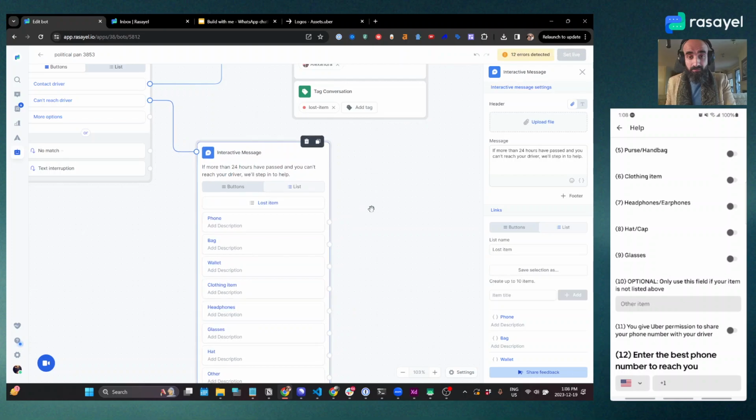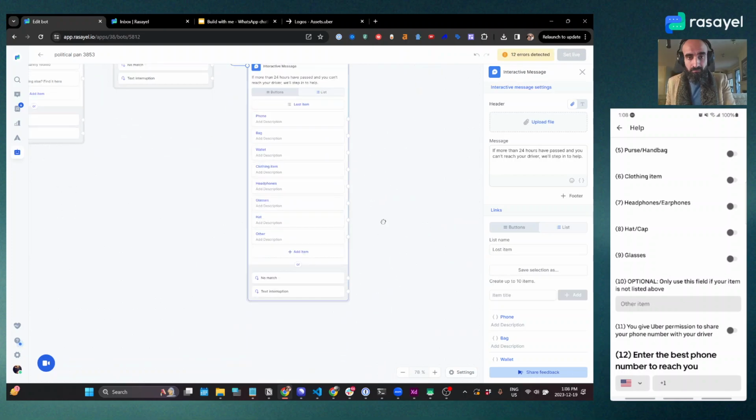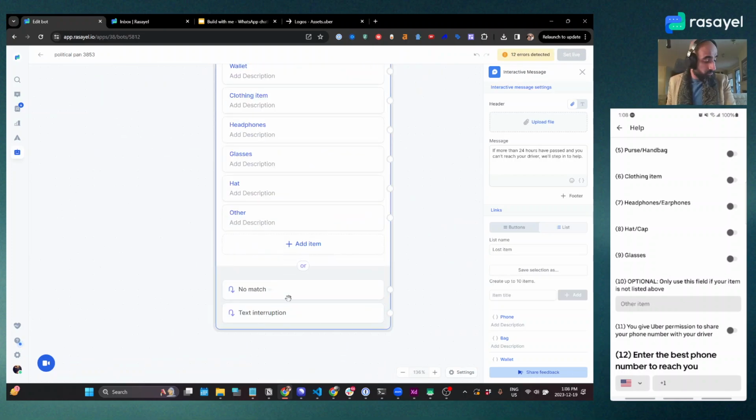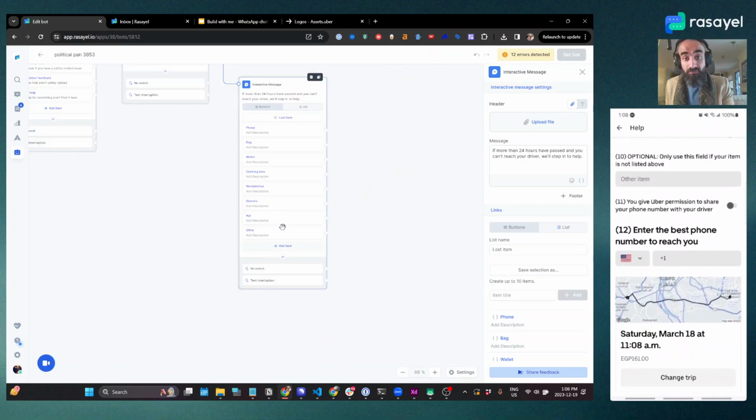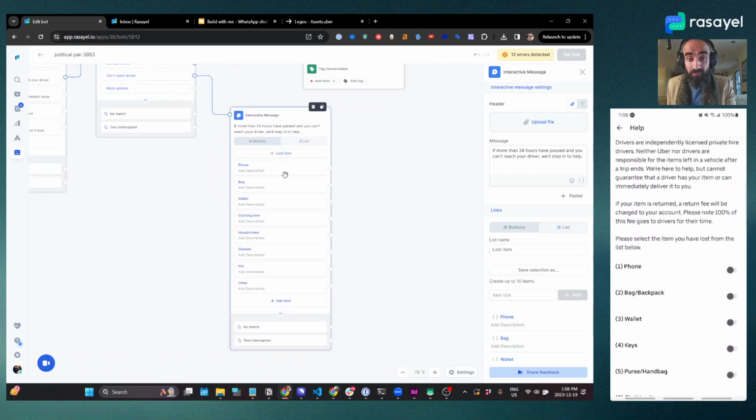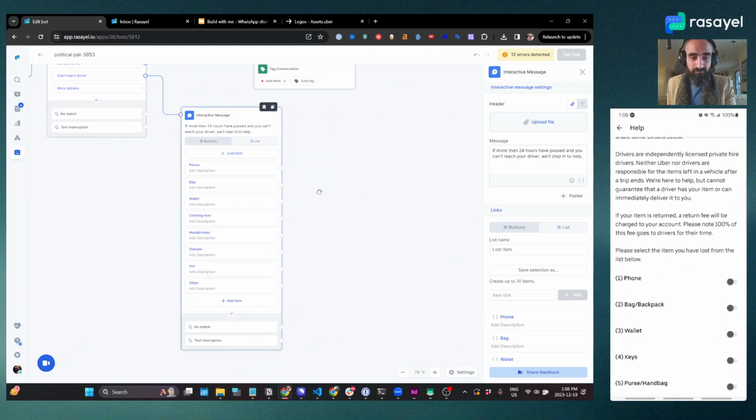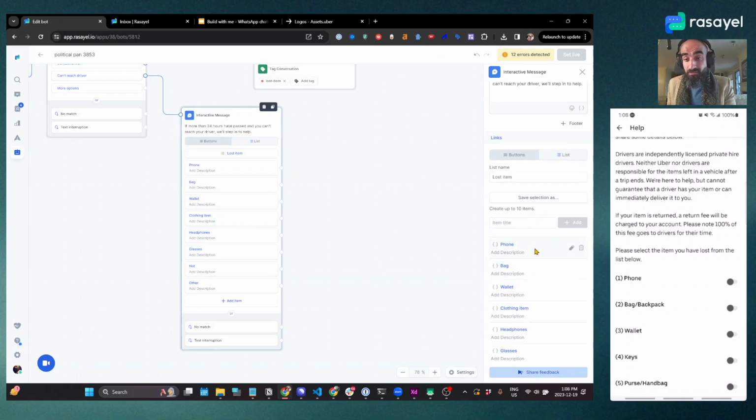Get this here. Okay. All right. And then after that, we'll ask them for their phone number. So we'll first get the information from them on what they lost, and then we'll ask them for their phone number. But we are on WhatsApp, so we already have their phone number. We don't need that step. Okay. Now, you'll notice here on this list that I can save this selection for use later.